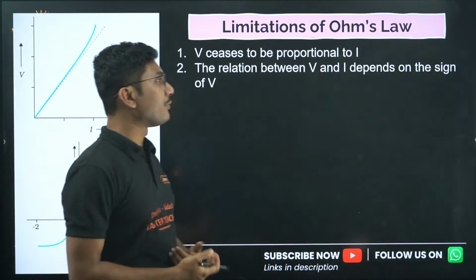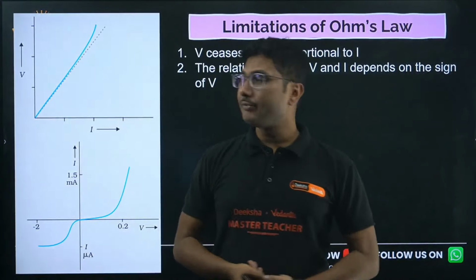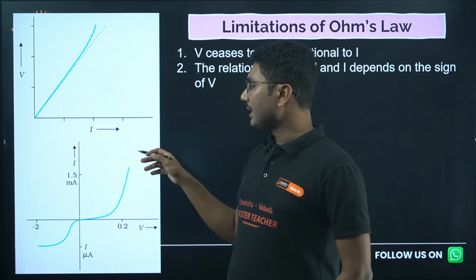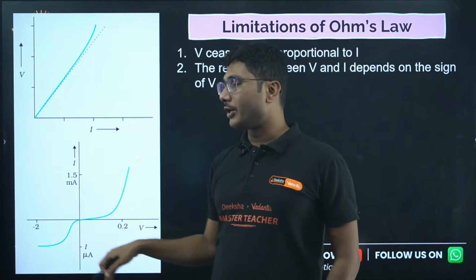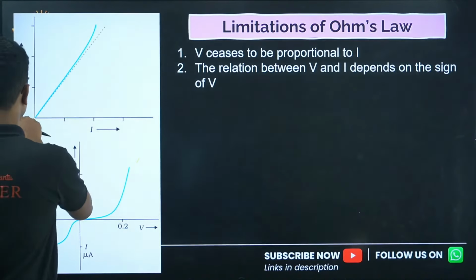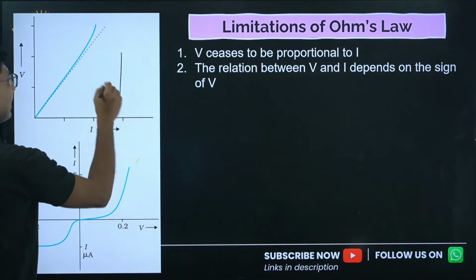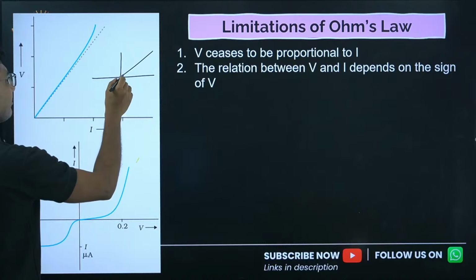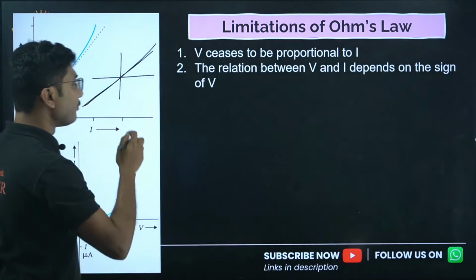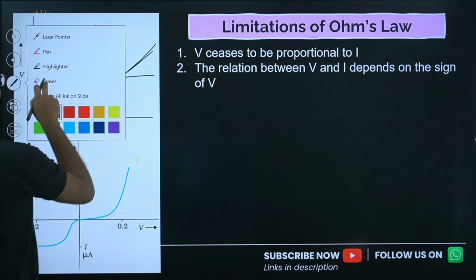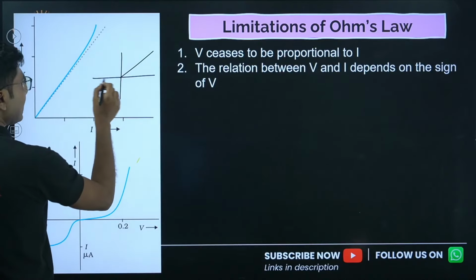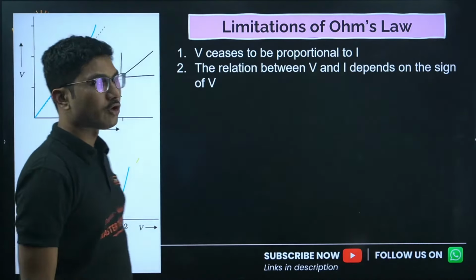Next, the relationship between V and I depends on the sign of V. That means as you increase the voltage you get a graph like this, and if you decrease the voltage, into negative voltage, you get a completely different graph. Ideally, if you draw a graph for a cell and increase the voltage you get a graph like this, and if you decrease the voltage you get a graph like this, so the straight line continues without any break. But suppose you get a graph like this in the positive voltage and a graph like this in the negative voltage, that means Ohm's law is not valid.